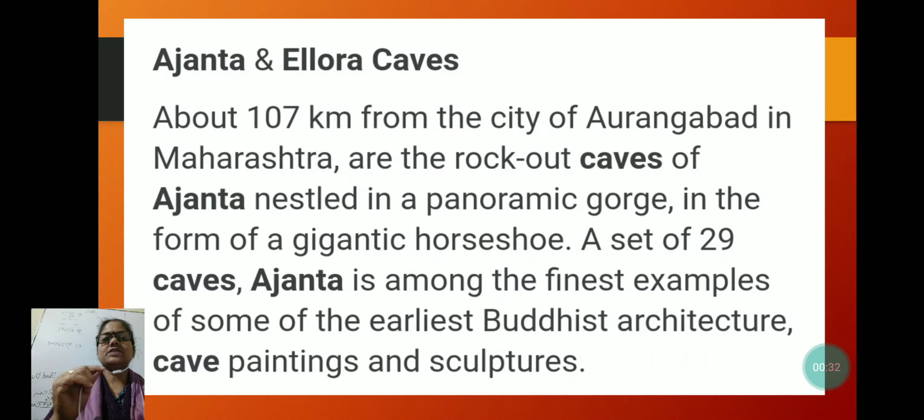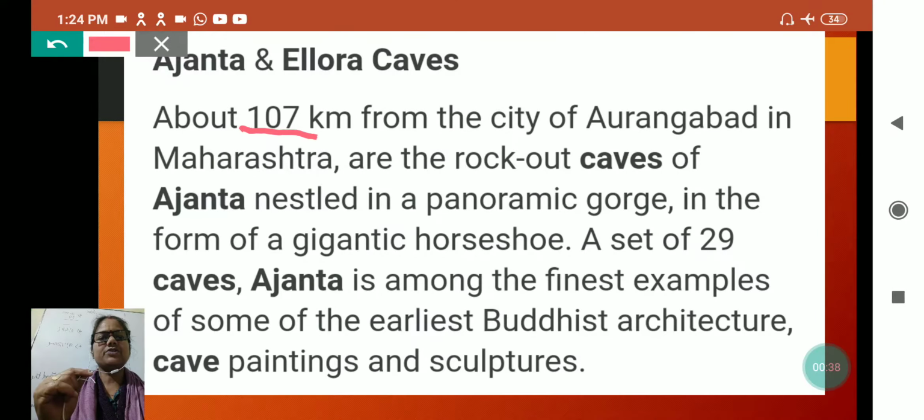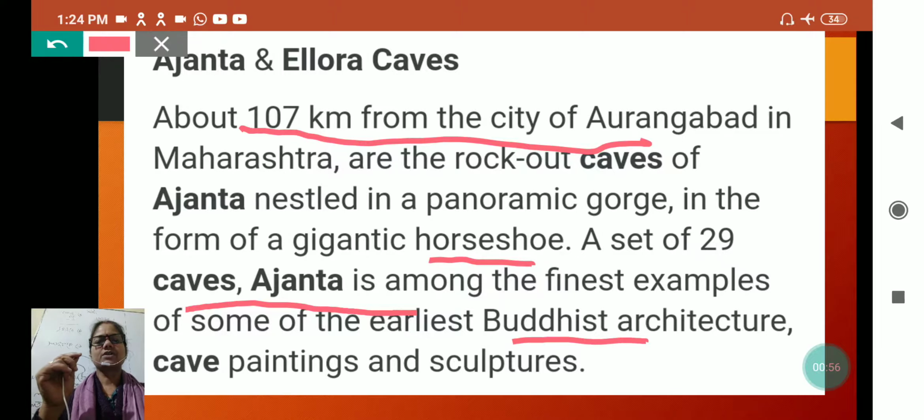See, first is Ajanta and Ellora caves. I am going to explain about them. It is about 107 kilometers from the city of Aurangabad in Maharashtra. Here are the rock-cut caves of Ajanta nestled in a panoramic gorge in the form of a gigantic horseshoe. A set of 29 caves, Ajanta is among the finest examples of some of the earliest Buddhist architecture, cave paintings and sculptures.